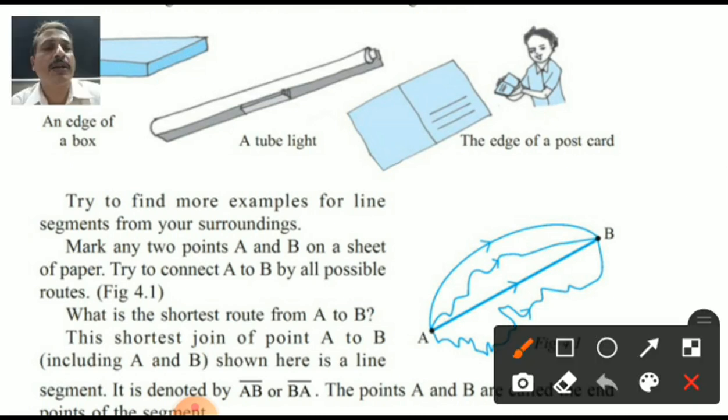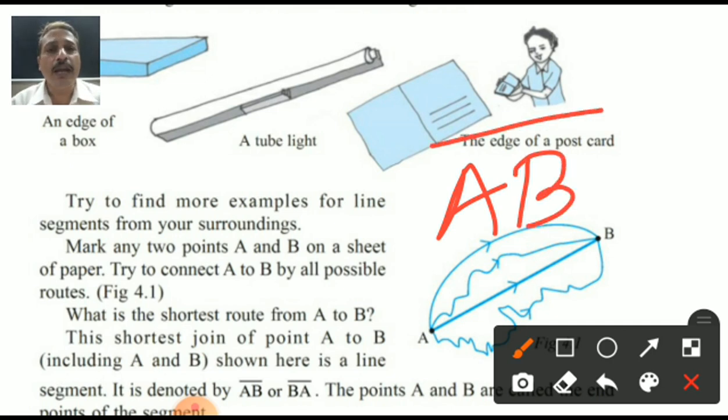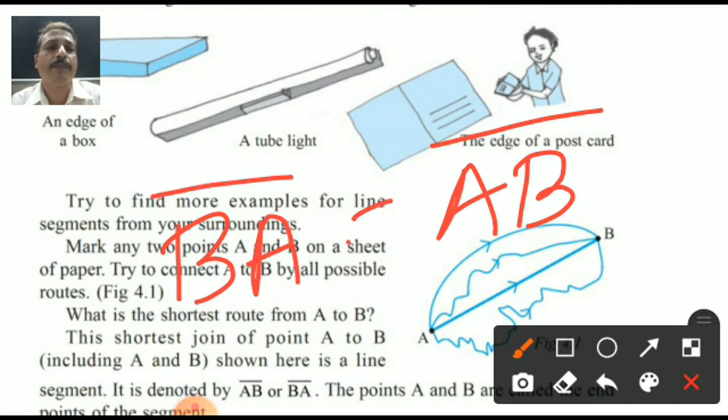How to denote a line segment? A, B, and then on top of the name of the line segment you have to draw a single line. Isn't it, students? Yes, this is the symbol of line segment AB. Very good, students. Or you can write this as BA also. BA is also a line segment. Yes, good. Both are the same. In mathematical way, we can say A to B or B to A. Good. A and B are called the end points of the line segment, and these both are the end points. Afterward, nothing more is possible.